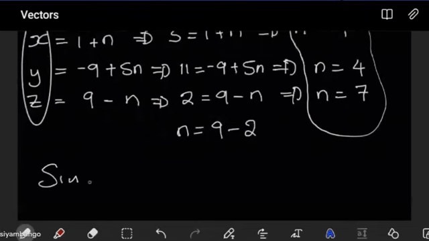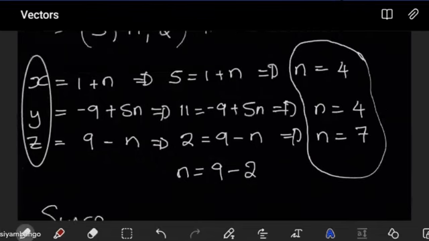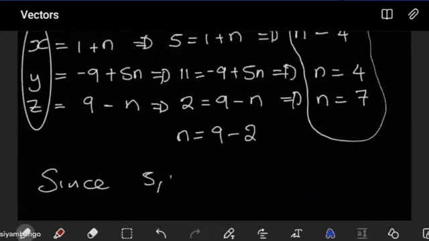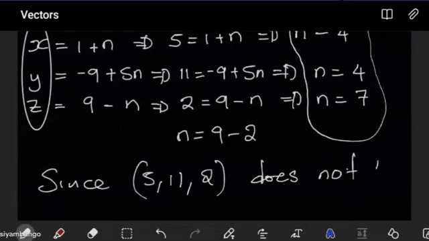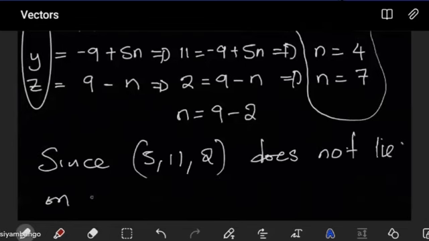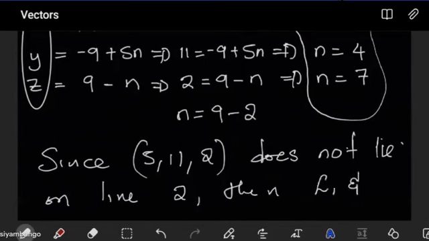Since our point, that's (5, 11, 2), lies on line 1, but it does not lie on line 2, what does that mean? Then L1 and L2 do not share any points at all.